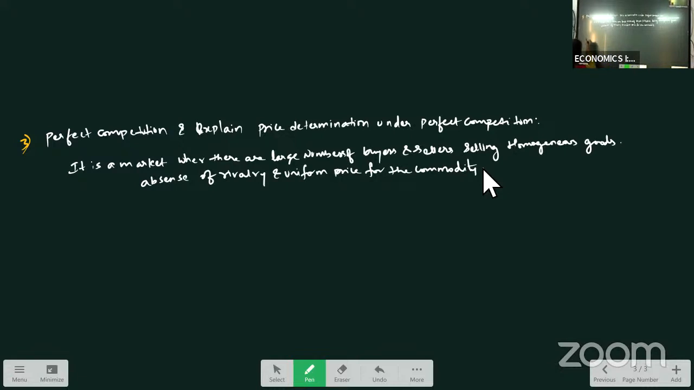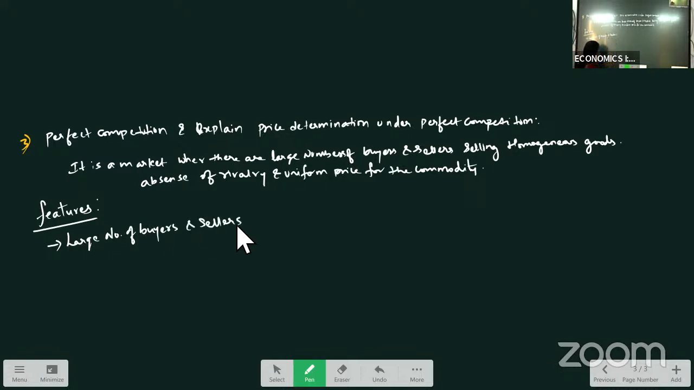Now, coming to the features of perfect competition, you have to write down the characteristics. Don't assume that they are asking only about price determination. If you write the characteristics, you can score full marks for this answer. Clear? So, what are the characteristics of perfect competition? First one, a large number of buyers and sellers. As we know, under perfect competition there are a large number of buyers and a large number of sellers.